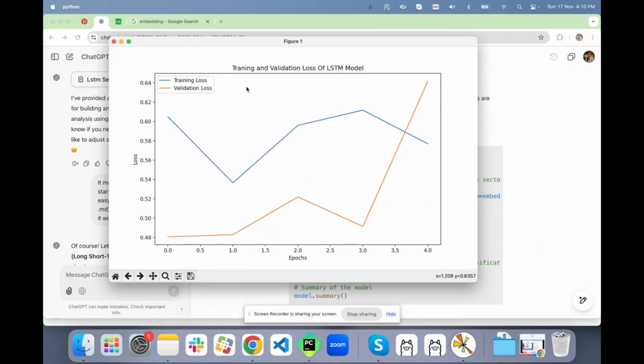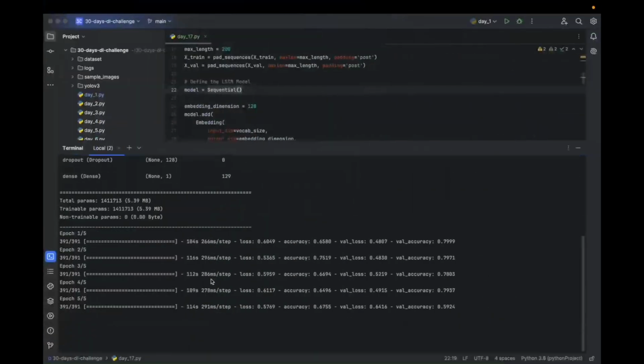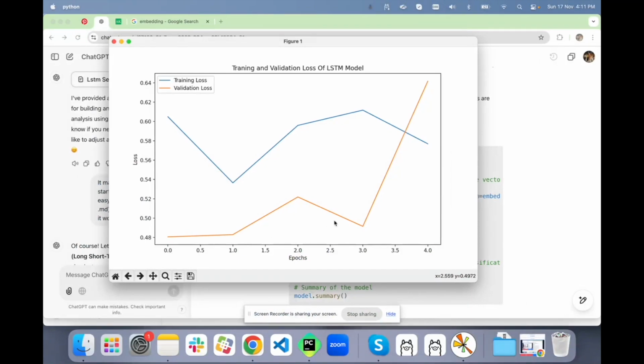Okay, so it has completed all the epochs. So what we can do is look at the information from the terminal. The training loss started with 0.60 and ended with 0.57, not that much decrease. But the accuracy also increased from 65% to 67%. The validation loss though has increased, which is not a good sign, and the validation accuracy also dropped, which is also not a good sign. So our model did not perform as we expected. On the validation unseen data, it is not performing that greatly.